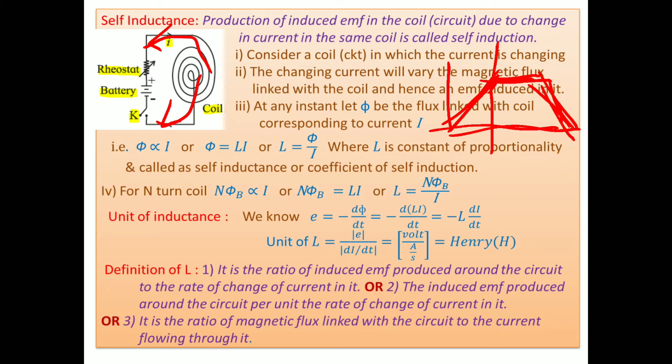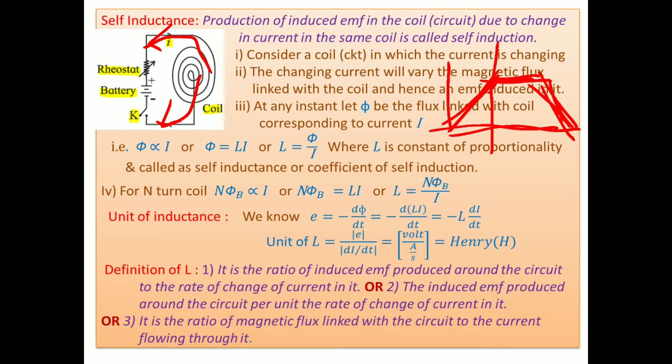I mean you don't want to stop. Initially when the bus starts, you don't want to go along with the bus. But once it is in motion, you are also in motion. But once it wants to stop, you do not want to stop. Meaning you want to maintain your state of rest, or you want to maintain your state of motion. Exactly the same thing is here. During the making of the circuit, when current increases, this coil does not want to increase the current in it, and then it opposes, or sends a current in the opposite direction.